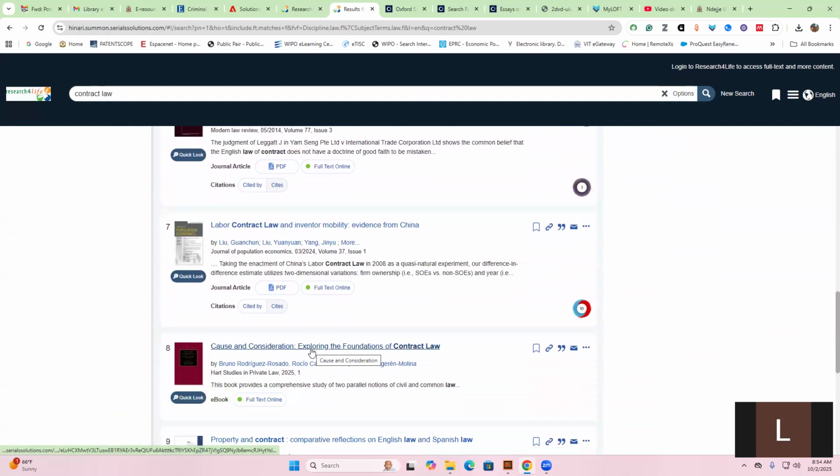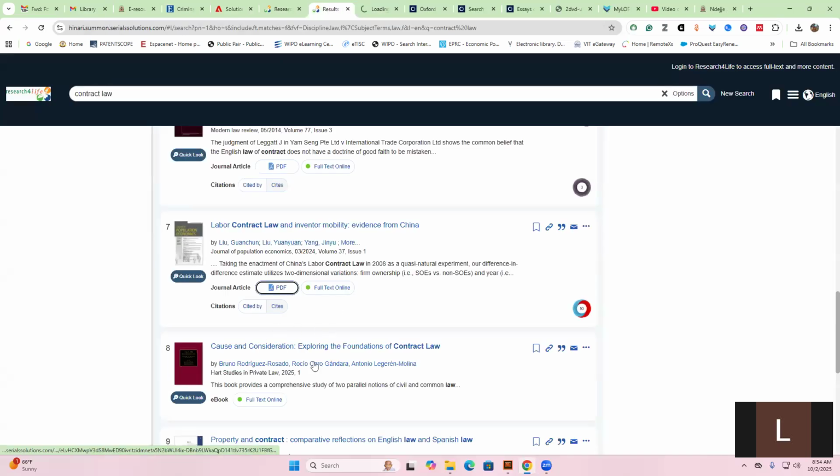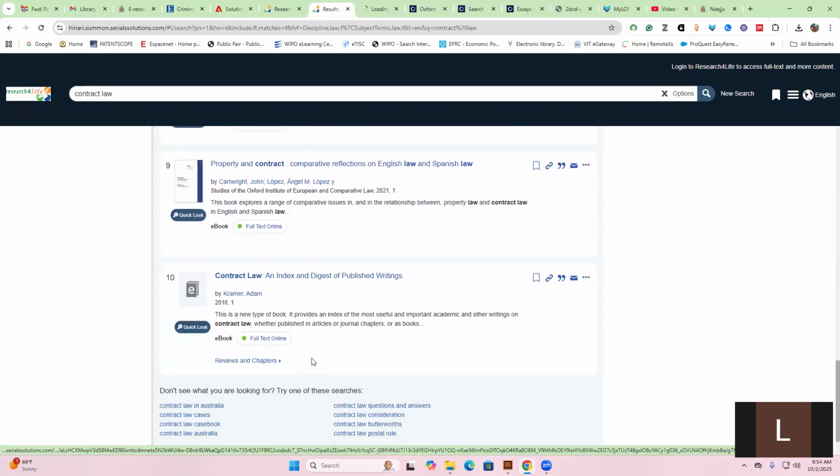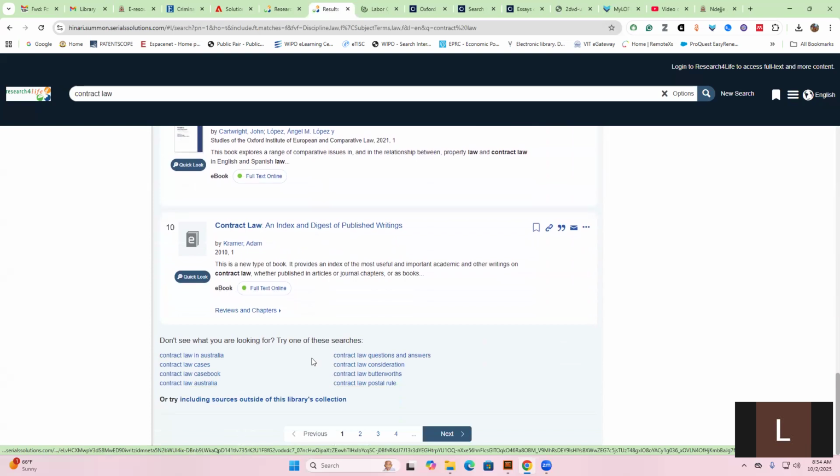And then I can decide, if I need, for example, there's an article here, "Labor Contract Law and Inventors' Mobility: Evidence from China." So if this is my interest, this was published in March 2024, in volume 34 of the journal where it is extracted from. Then I'll just click on the PDF, and I'll be able to get that specific material. If I need to read it online, I'll also be able to read it online.